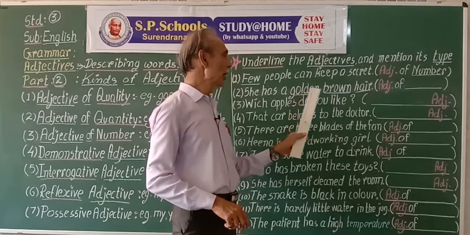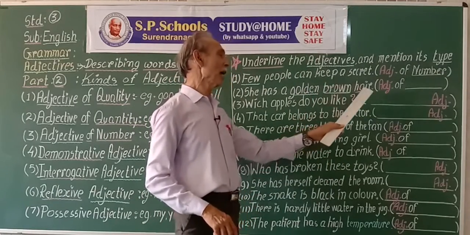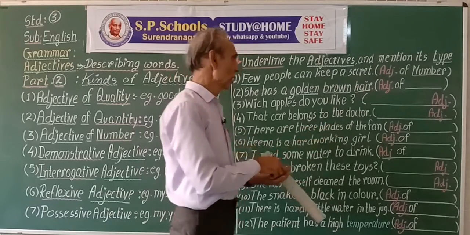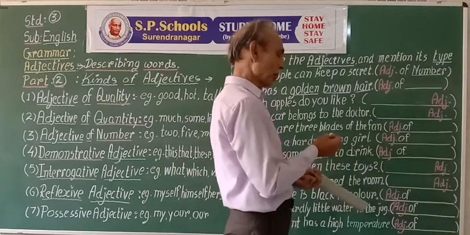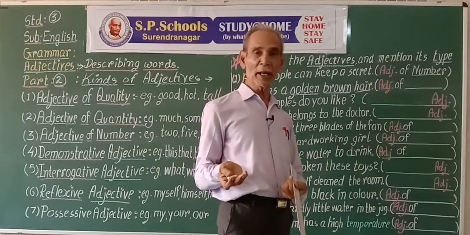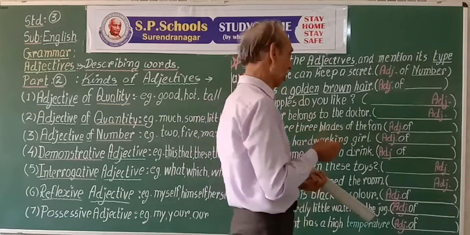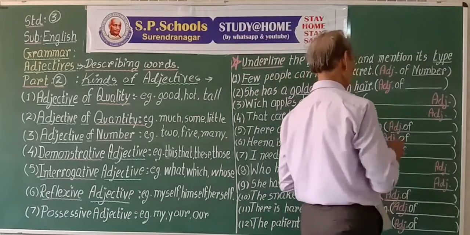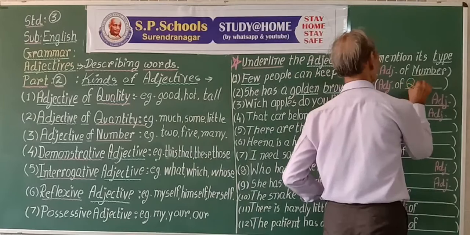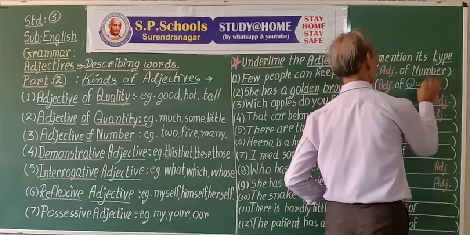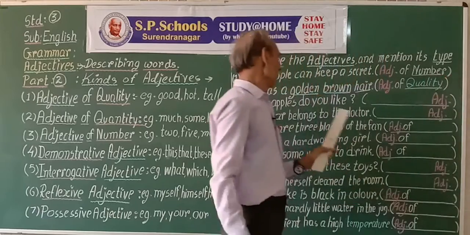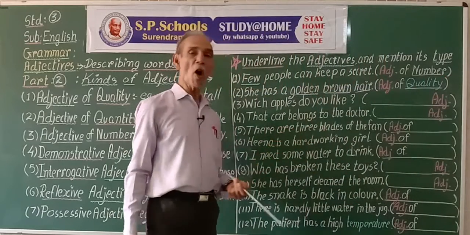So golden and brown are the adjectives of the noun hair. They tell what quality the hair is. So they are the adjectives of quality.